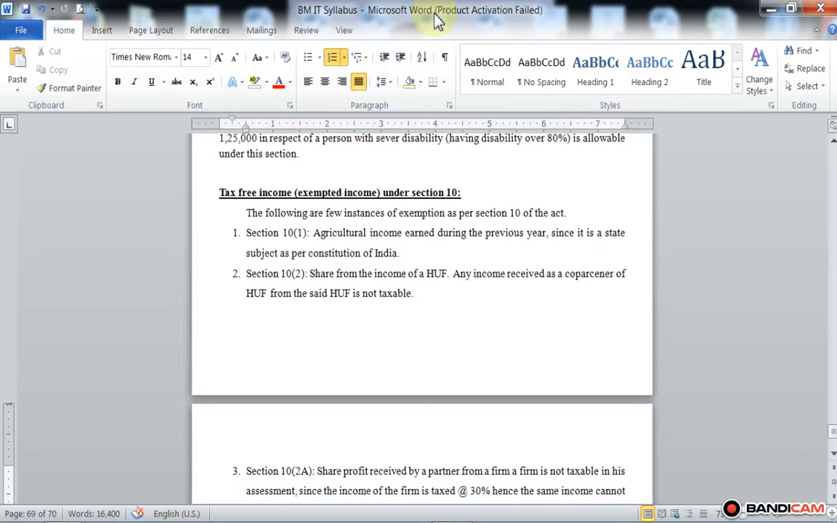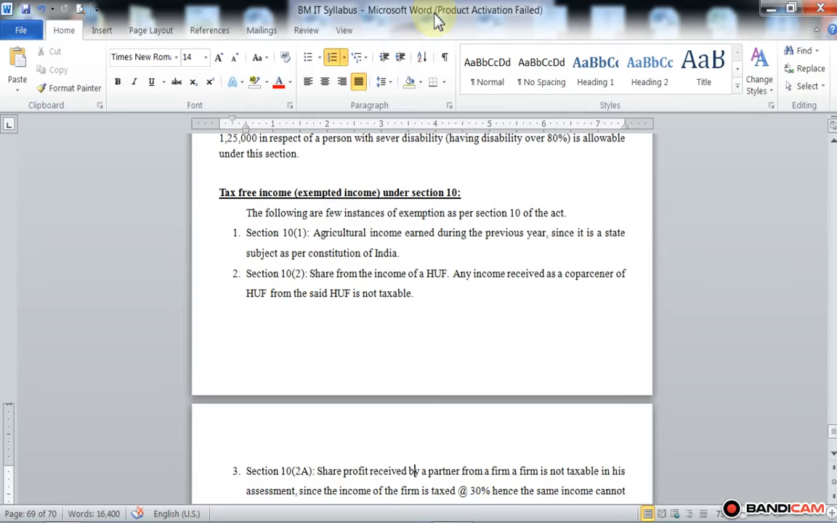Then section 10 subsection 2: share from the income of HUF. The share from the income of a Hindu undivided family is tax free. Any income received as a co-partner of the HUF from the said HUF is not taxable. So the share received from HUF is not taxable. The income earned or the share received from the Hindu undivided family is totally tax free under section 10 subsection 2.